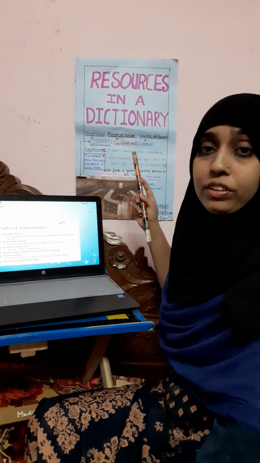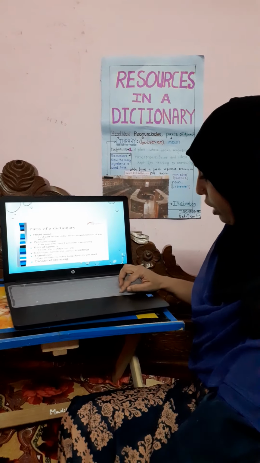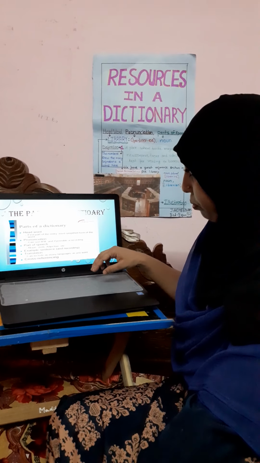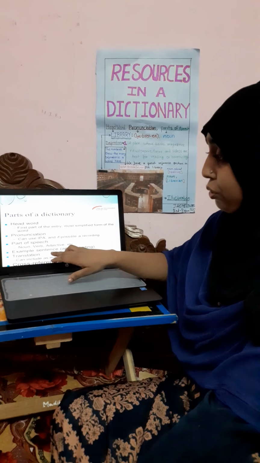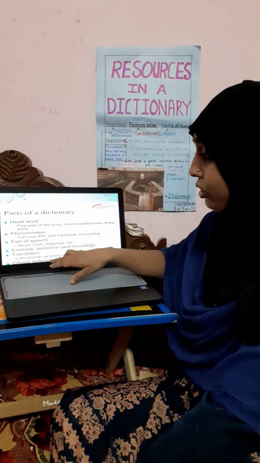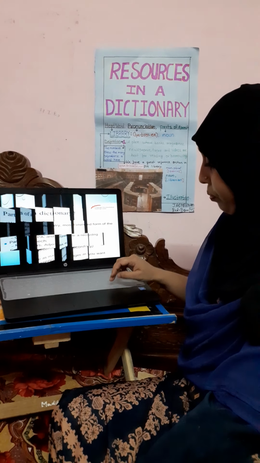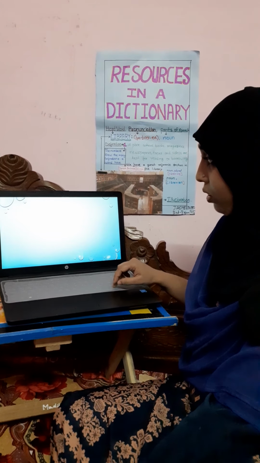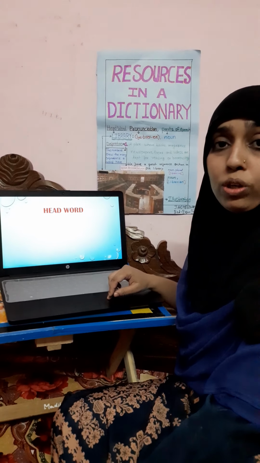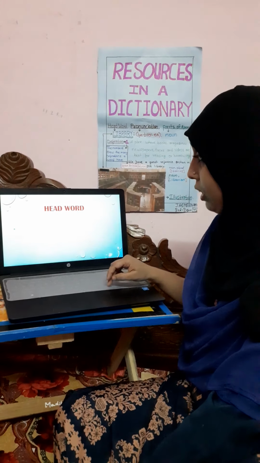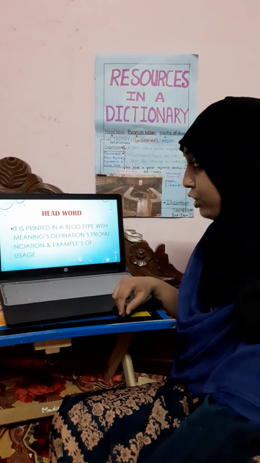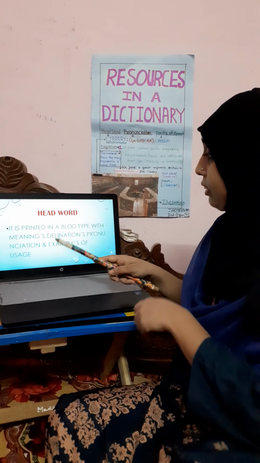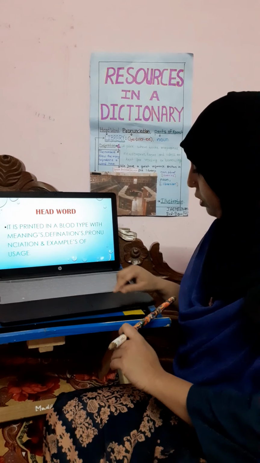This is a part of the dictionary. You can see it over here also. Parts of a dictionary: head word, pronunciation, parts of speech, example sentences, translations, cross references. I would like to show you what a head word is. A head word is printed in bold type with meanings, definition, pronunciation, and examples of usage.